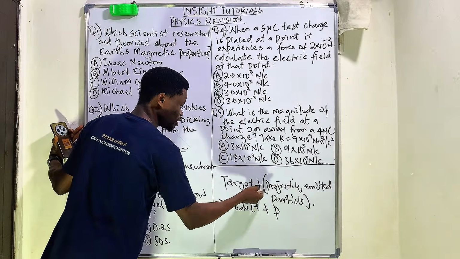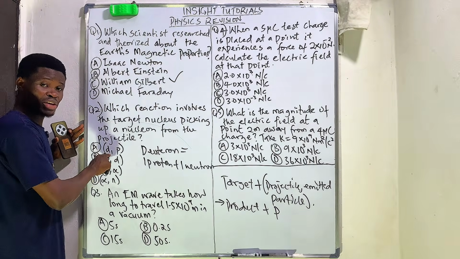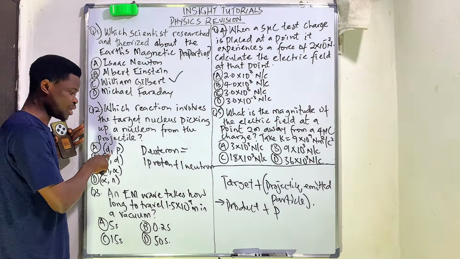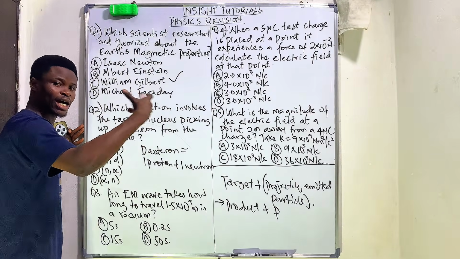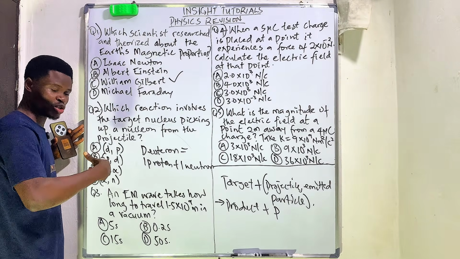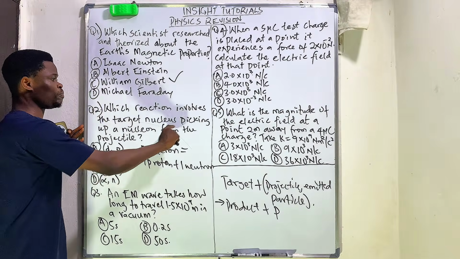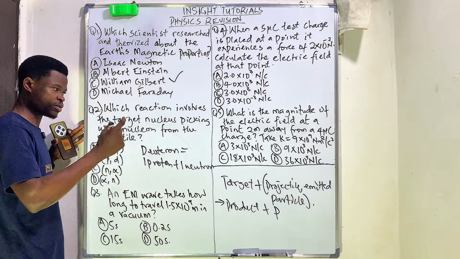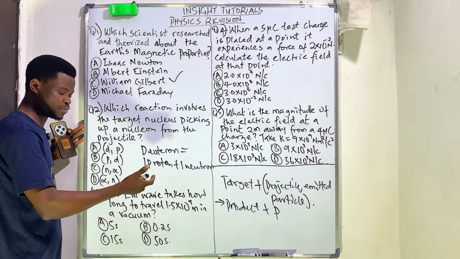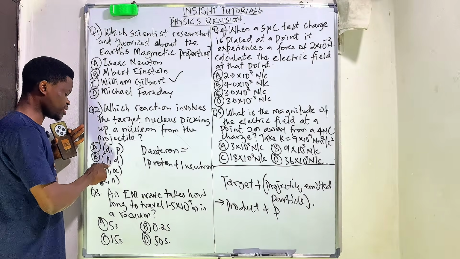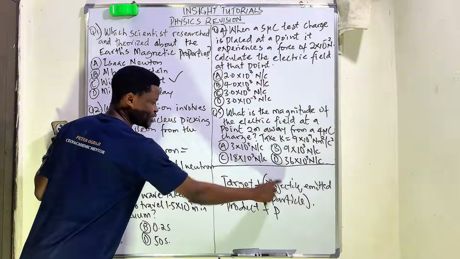Remember, the projectile in this case is deuterium, and since the deuterium is sent out, there's going to be an absorbing of the neutron and a sending back of the proton. So this kind of reaction is called picking up. What is picked up? The neutron. Then in terms of the giving off here, it means it is actually the proton that is projected.